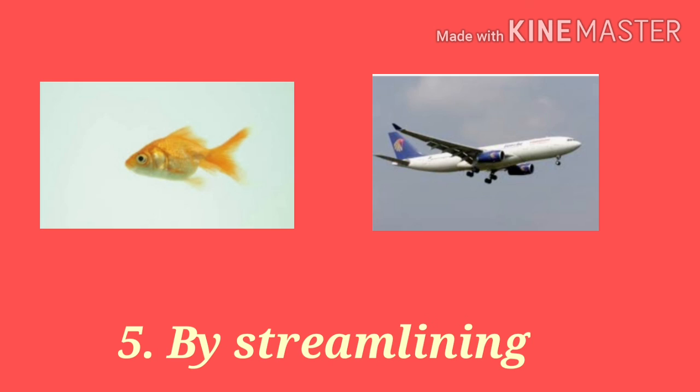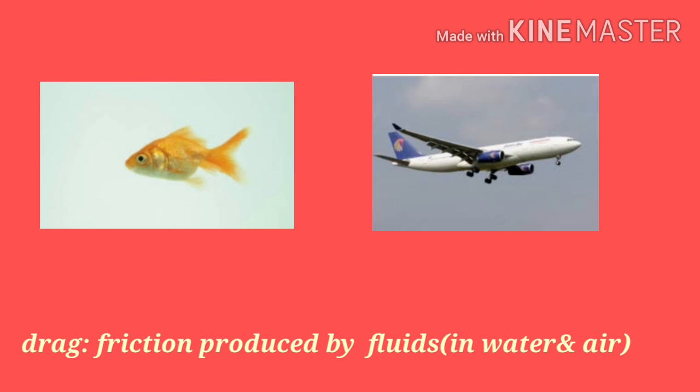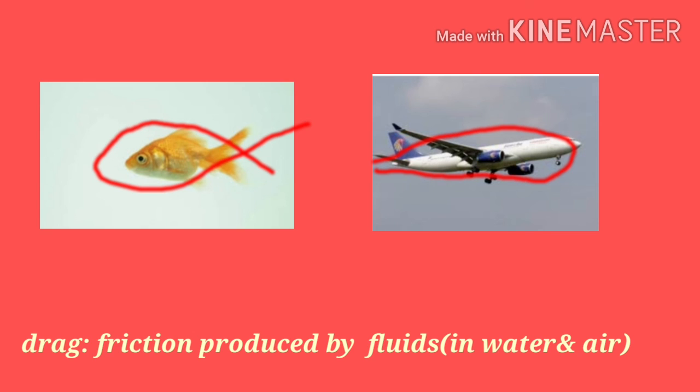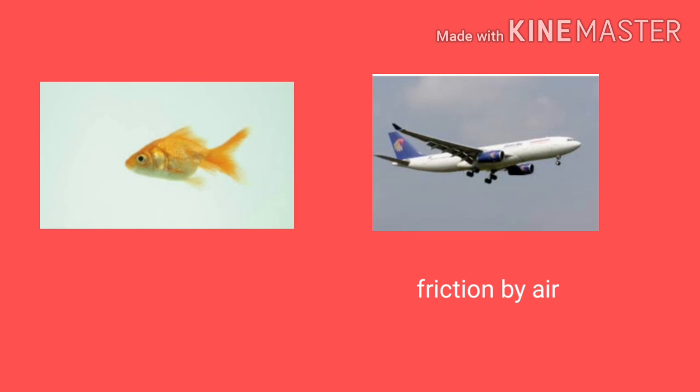The next is streamlining. Streamlining is a special shape of an object. Due to this shape, the object experiences minimum drag. Drag means the friction which occurs by a fluid, that is water and air. So you can see this shape is called streamlining, and this shape helps the aeroplane to reduce the friction offered by the air.